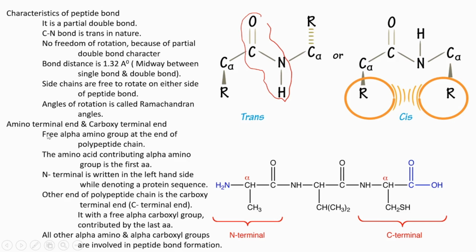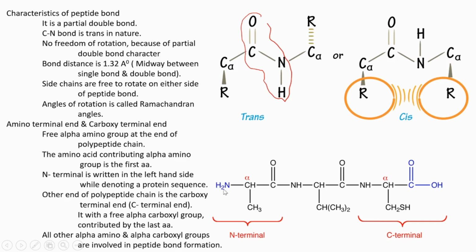What is the amino terminal end? Look at this picture. It is a part of a polypeptide chain or primary structure. Here is the free alpha amino group at the end of the polypeptide chain, a free amino group attached to the alpha carbon.